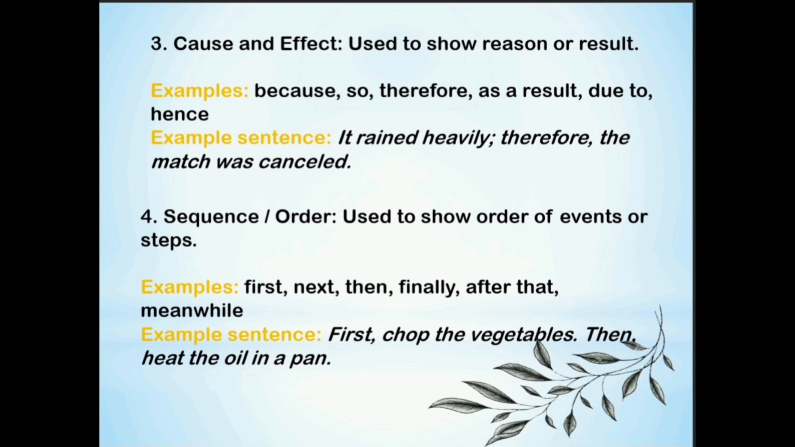So at the beginning, what we are doing, we are chopping the vegetables, and then the connector then shows the next step, heat the oil in a pan. These connectors help us clearly explain a sequence of action or step by step. We'll understand with one more example.